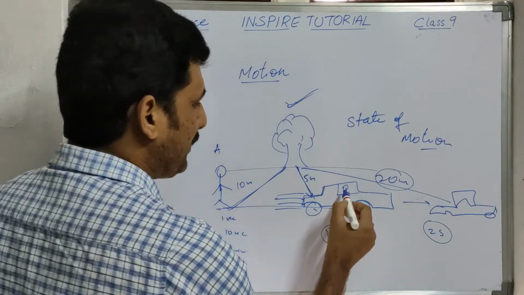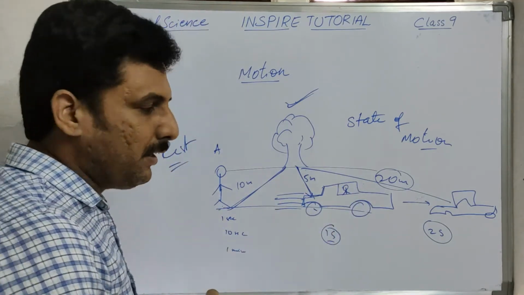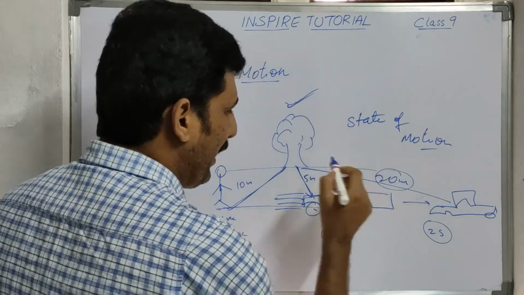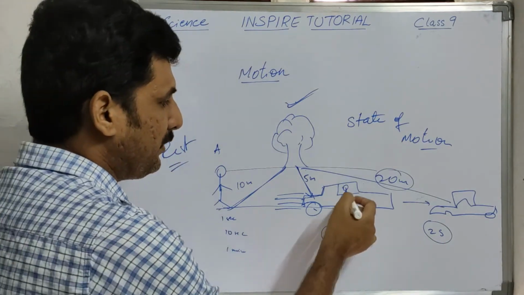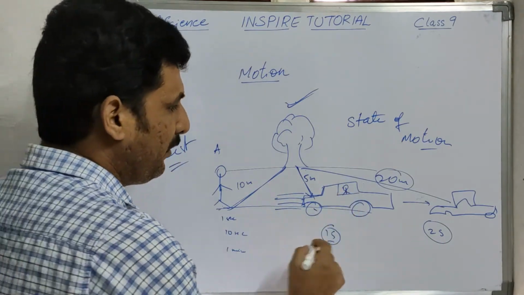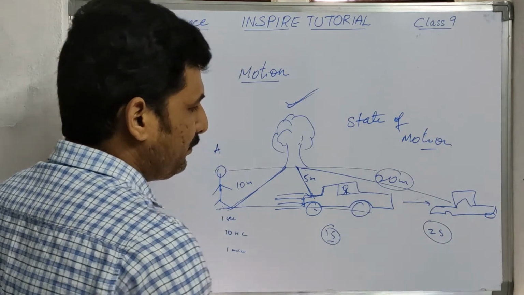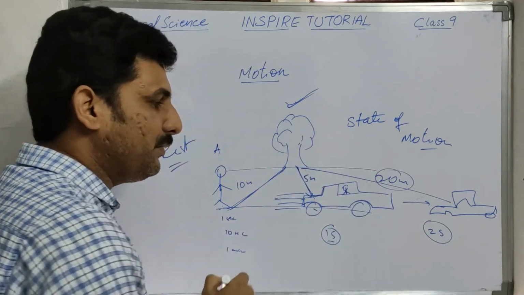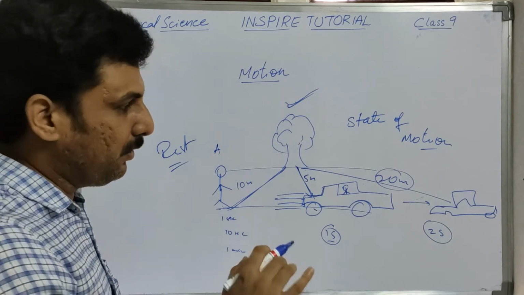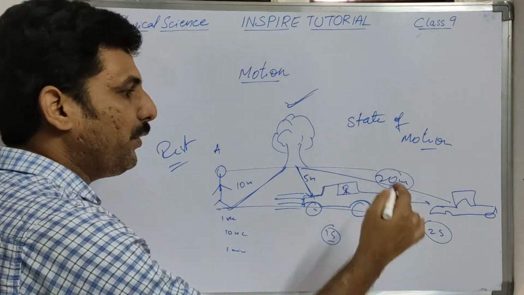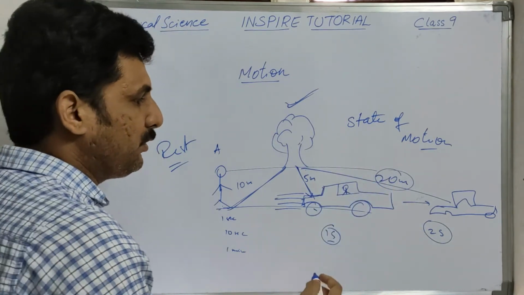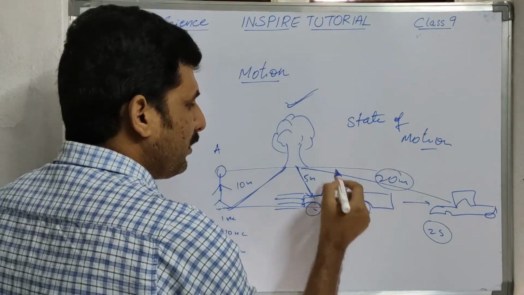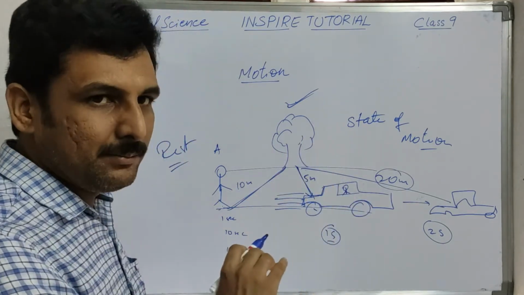Similarly, if you take the driver inside the car, and the car is moving, with respect to the car the position of the driver is not changing, because the driver is also moving along with the car. So the distance between the driver and the car will not change.